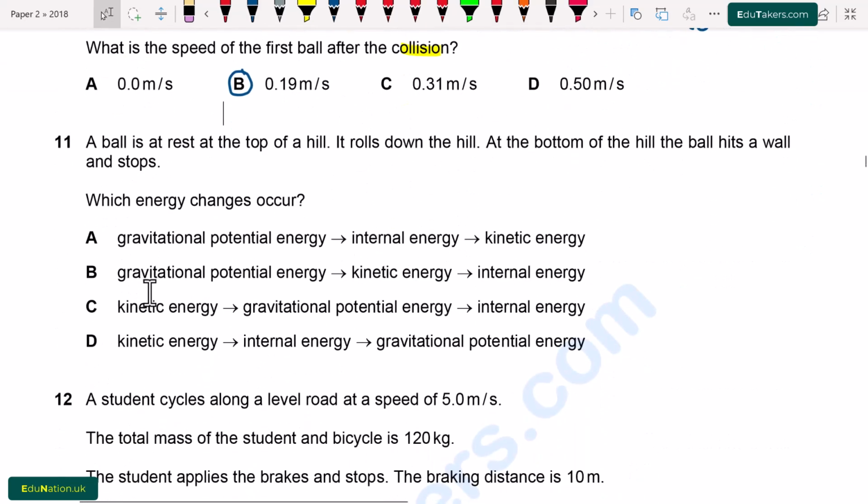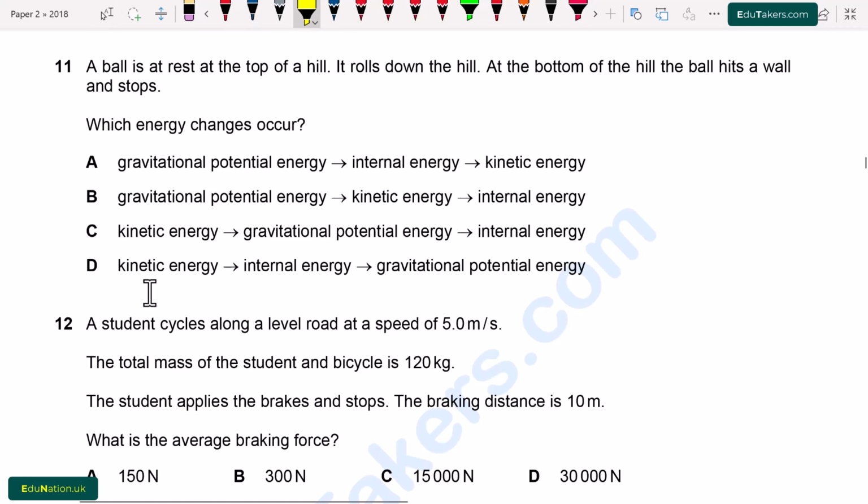Question number 11. A ball is at rest at the top of a hill. It rolls down the hill. At the bottom of the hill, the ball hits a wall and stops. Which energy changes occur? First of all, the ball is at the top of the hill. It means that it is at some height, so there will be gravitational potential energy. When the ball is at the bottom of the hill, all of the gravitational potential energy changes into kinetic energy. So here will be kinetic energy, and when it stops, then all of the energy will be internal energy.